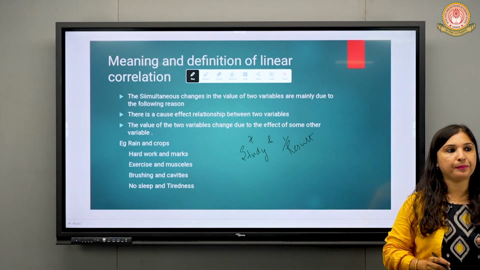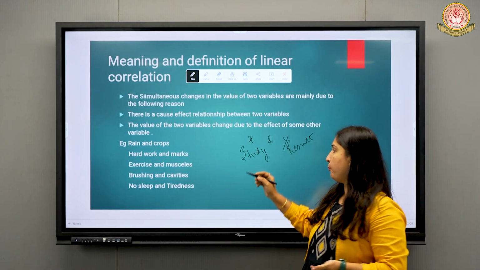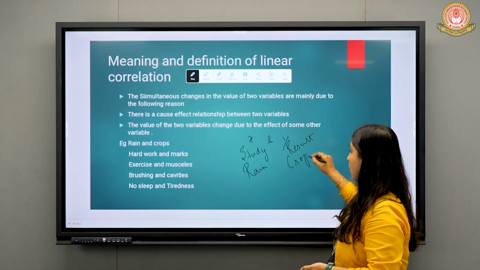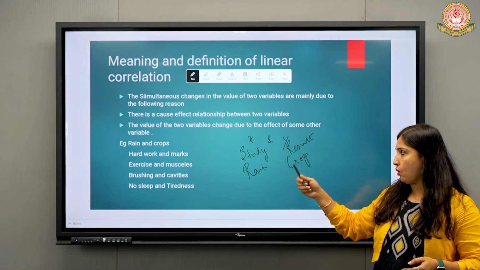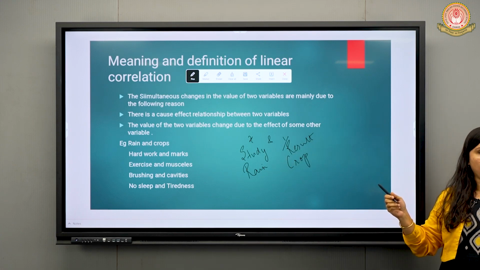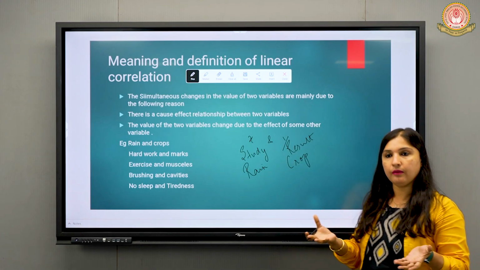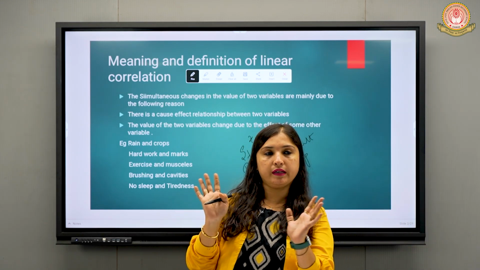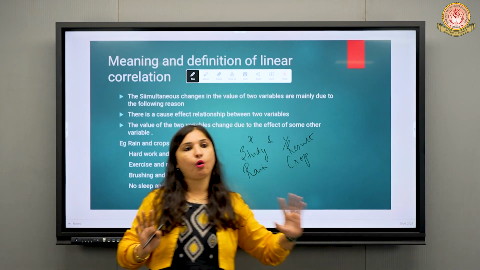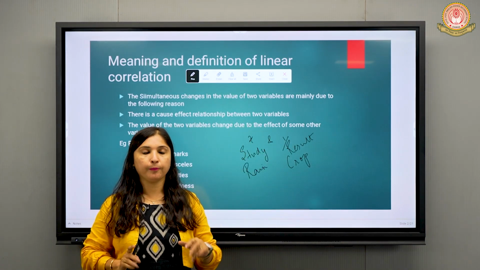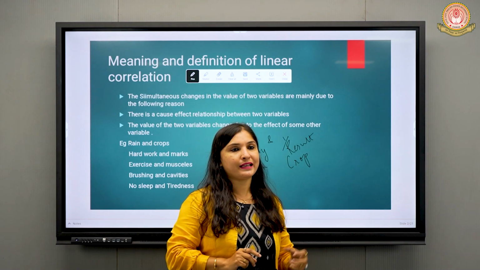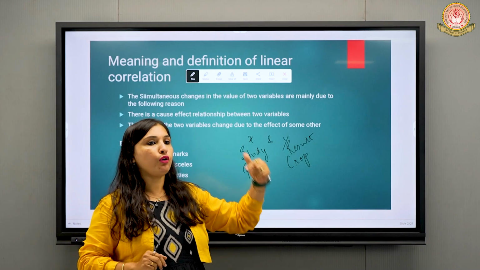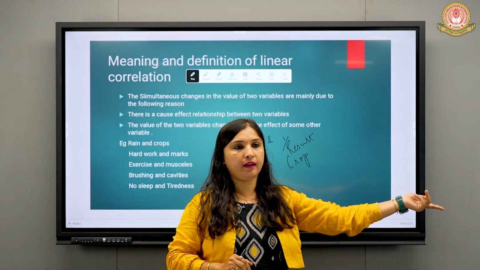Similarly, you can give me some examples. We can say, if there is good rain, the crop will be of good quality. Again, there is a cause and the effect is on the crop. The crop will grow well if the rain is nice. If there is good irrigation facility and rainfall is very nice that year, the crop will eventually be nice. So cause and effect relationship basically takes into account two variables, x and y. The effect on variable y is dependent on the variable x.